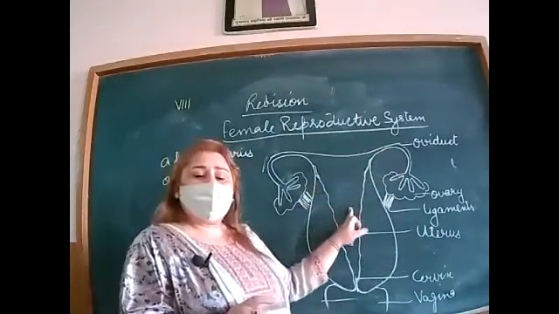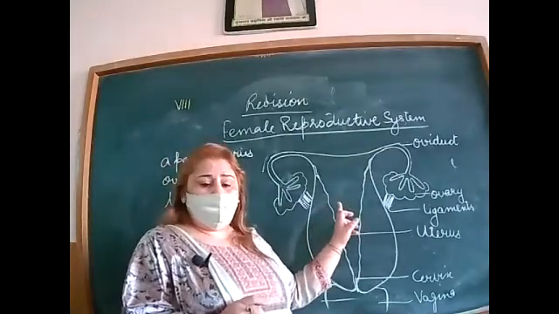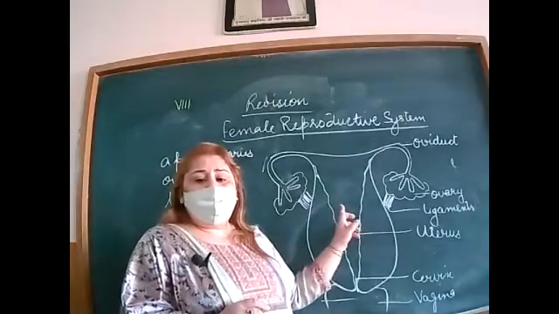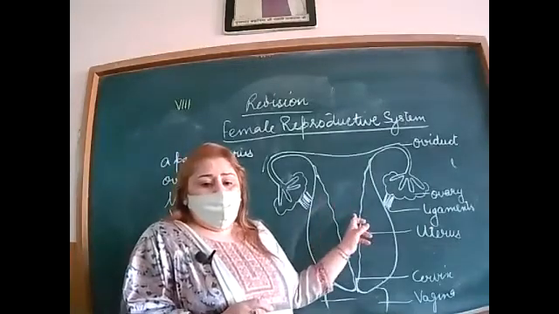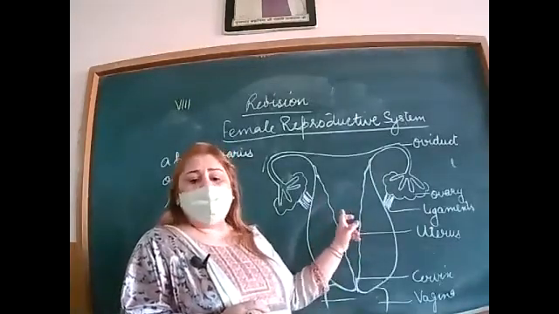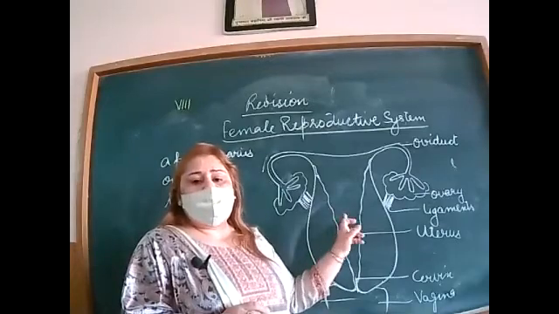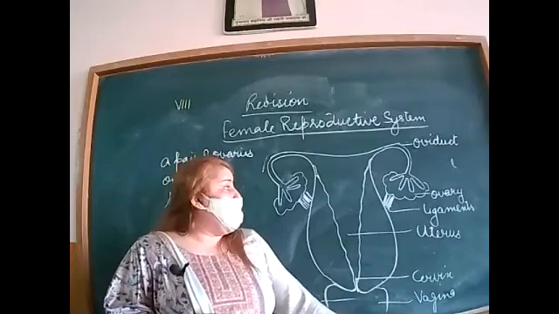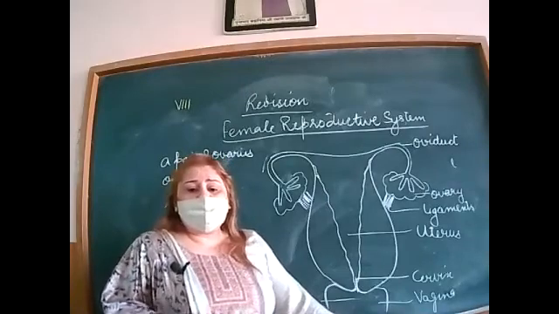Then come to the next part, that is the uterus, also called the womb. The fallopian tube connects to a bag-like organ called the uterus. Growth and development of the fertilized egg into a baby takes place here.